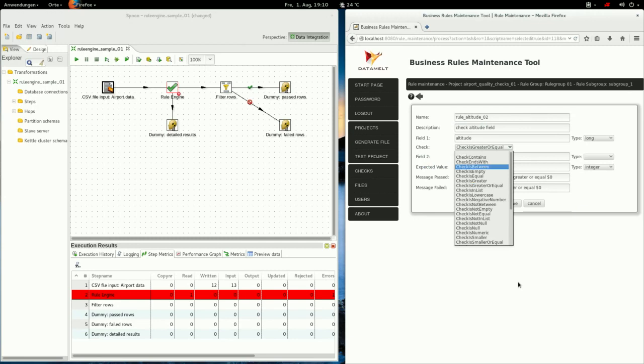But now in this case, we check that it is smaller or equal to the maximum that we define. And we correct this to smaller. Okay, that's really all.